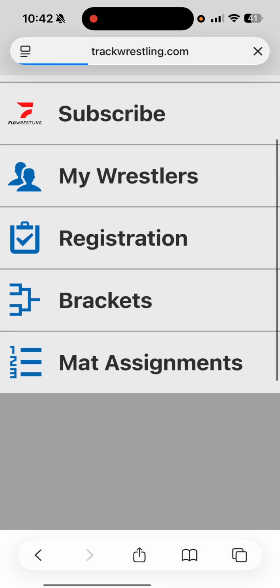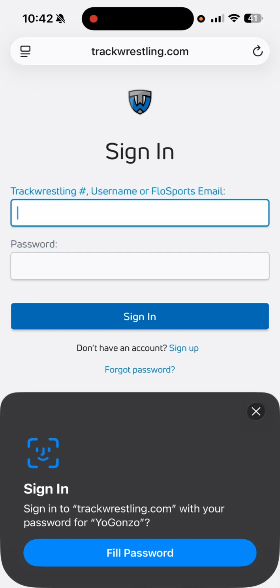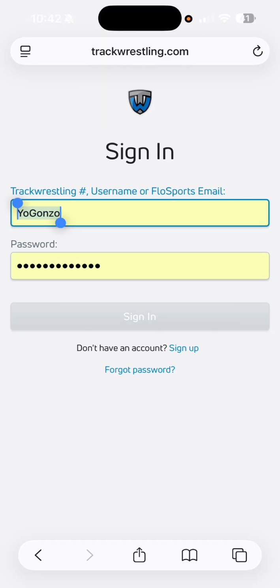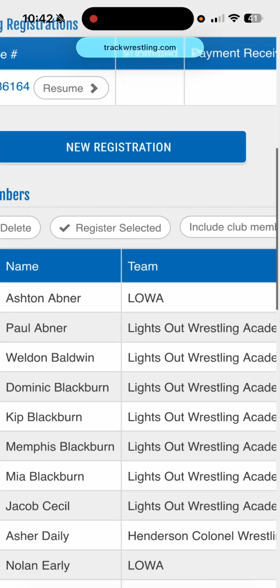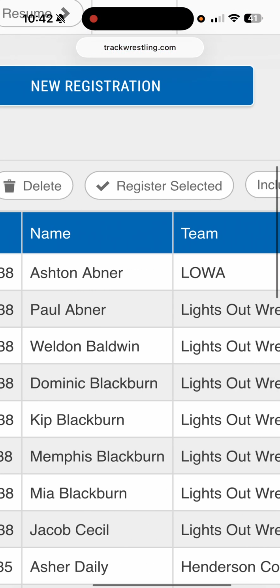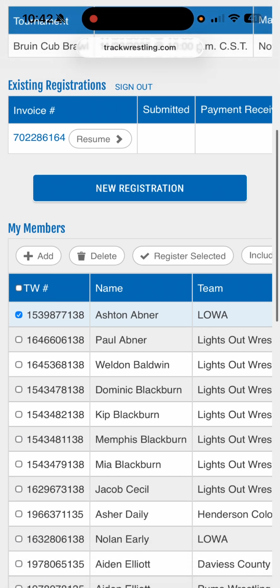You guys have seen this page before right here when this loads. I'm going to either continue as a guest or sign in. For me, I have a track profile, so I'm just going to sign in. This is why it's important to link us up with Lights Out on your USA card, because once they are here, you'll notice all these kiddos right here. I can actually technically go in and register them for them. So like I could go in and register Ashton and Weldon and Dom and Kip because those are all the little guys that are wrestling for Lights Out.